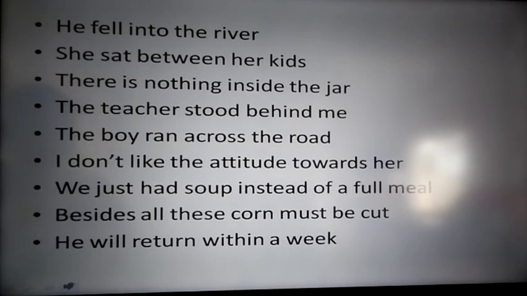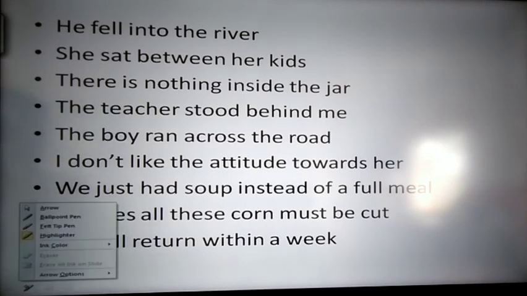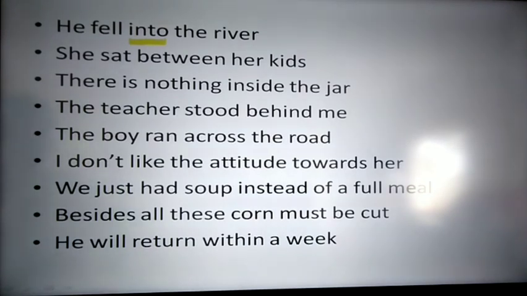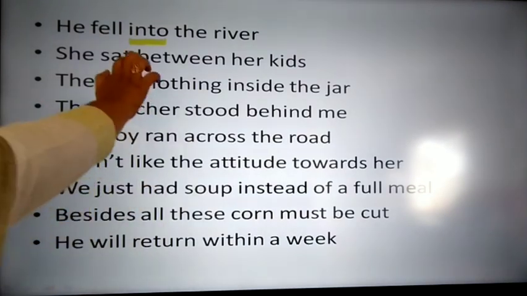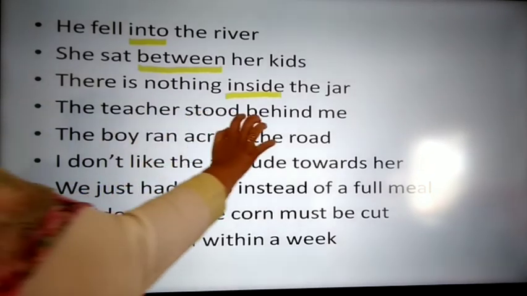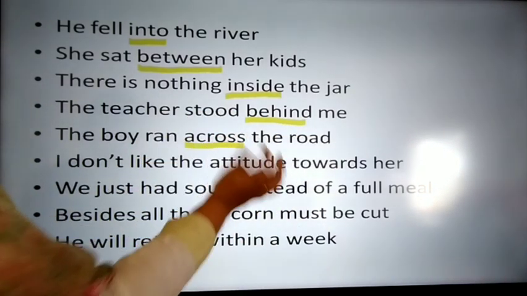Now let's look into some of the examples. He fell into the river. So here the preposition is into. She sat between her kids. There is nothing inside the jar. The teacher stood behind me. The boy ran across the road.